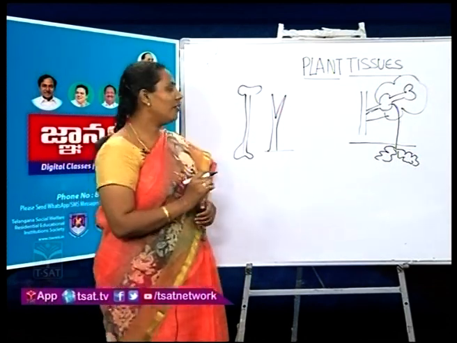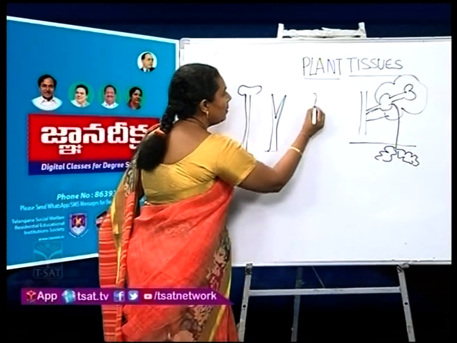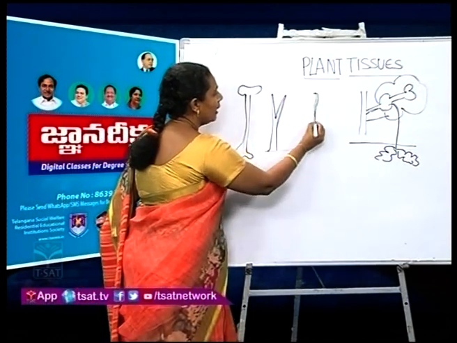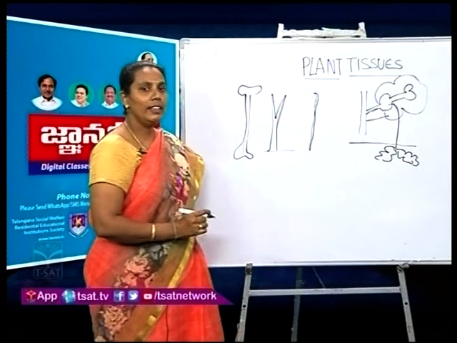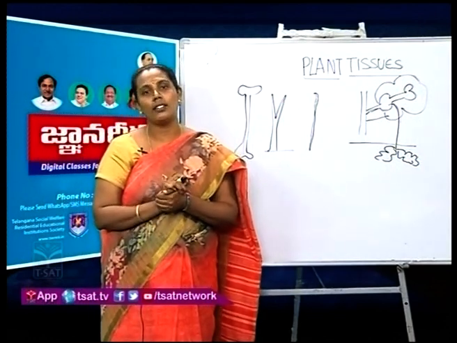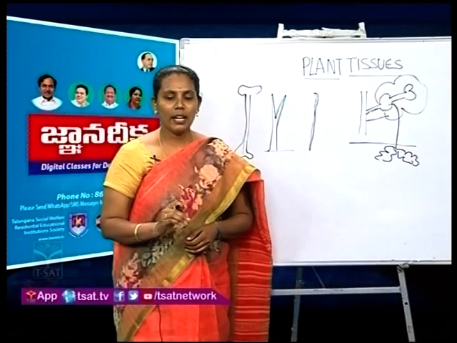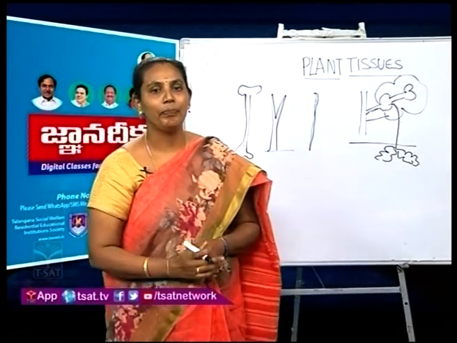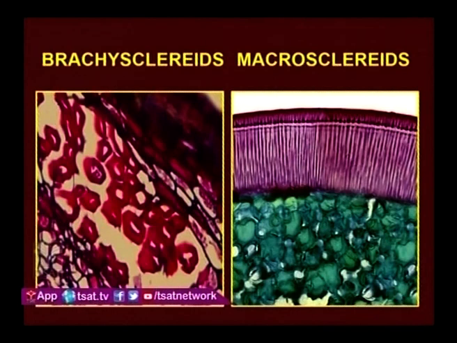Next, coming to the filiform sclerites. Filiform sclerites appear like a thread-like structure, and they are present in aerial roots of Monstera. Next, coming to the brachysclerites. In this slide, you can see the brachysclerites. They are in cluster form with a thick cell wall, and these brachysclerites are present in fruits of sapota and custard apple.